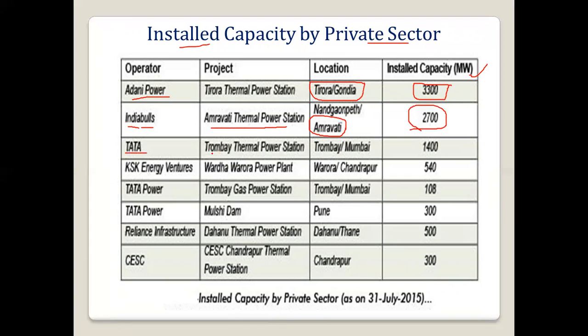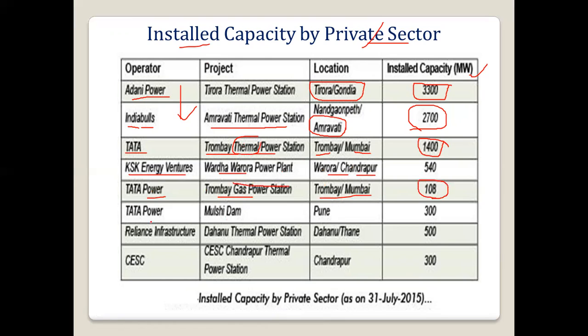Then Tata's Trombay Thermal Power Station. It comes in Mumbai, at Trombay, and its capacity is 1,400 megawatt. Then KSK Energy Ventures is there. All these are private sectors. It is in Wardha, Chandrapur. Then Tata Power has one more, the Trombay gas power station. So this is the gas power station and that is the thermal power station. Both are in Trombay, that is Mumbai.